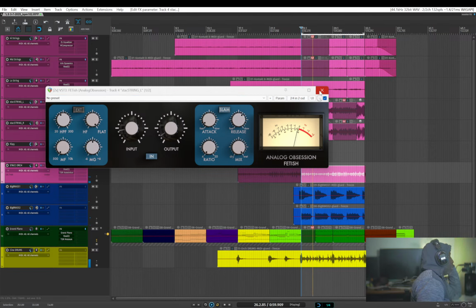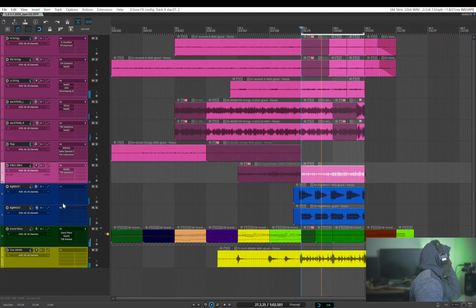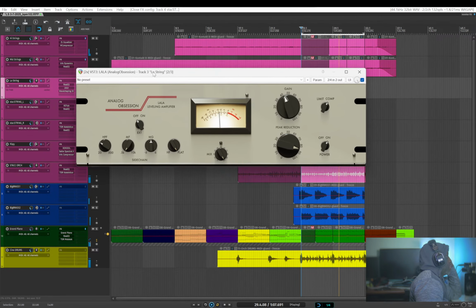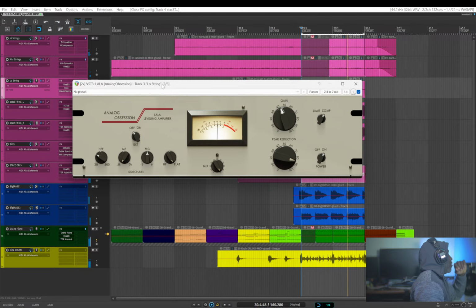All right, let's look at the last one for today, and that's the Lala, which is emulating an LA2A, another famous hardware device from the physical hardware days in the studio. So with this one, it just naturally has a slower attack, and there's really no settings for that. You're just gonna turn up the peak reduction based on how much gain reduction you want to see here, and then you turn up the gain to recover, makeup gain basically.